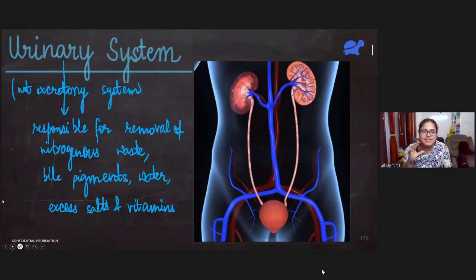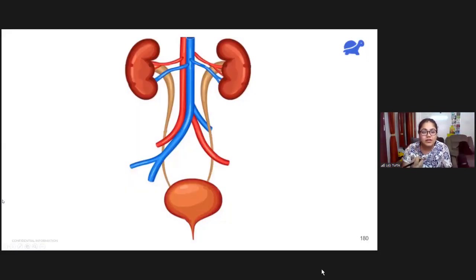So in the urinary system we are mainly dealing with the formation of urine. Okay, so I've drawn this diagram here. Let's start to label it. Let me use a nice color. Yeah. So this bean shaped structure, 2 in number, they are actually known as kidneys. This is one kidney, this is the other one.